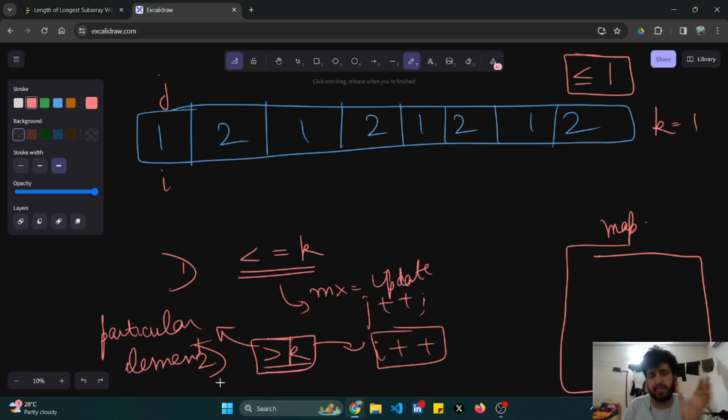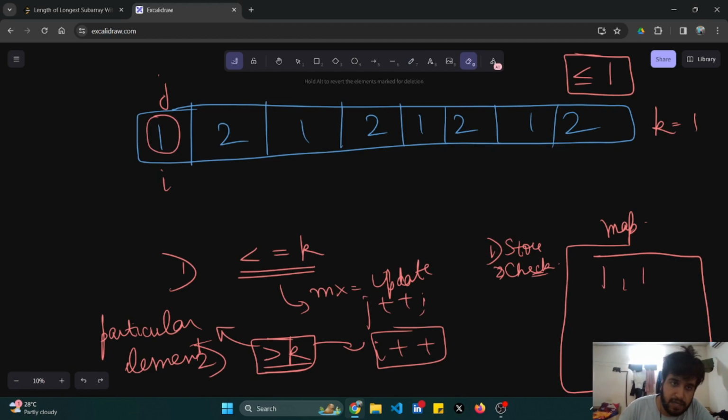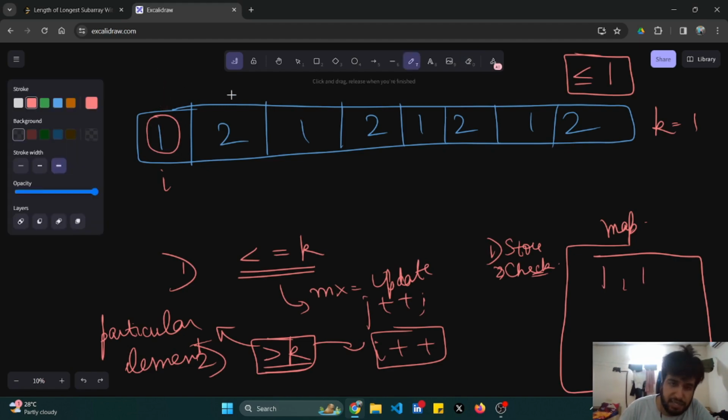What I mean by this, just see. My j pointer is here. I'll move the j pointer, it is following the condition. I'll store it in my map. 1 is occurring one time. Is it following the condition? Yes, 1 is occurring one time. My j pointer moves here, I come to 2. Is 2 occurring one time? Yes. Are all the elements occurring less than or equal to one time? Yes. I'll move my j pointer.